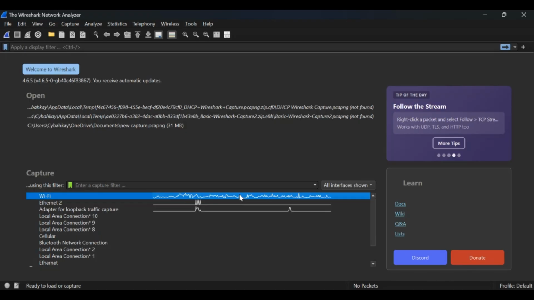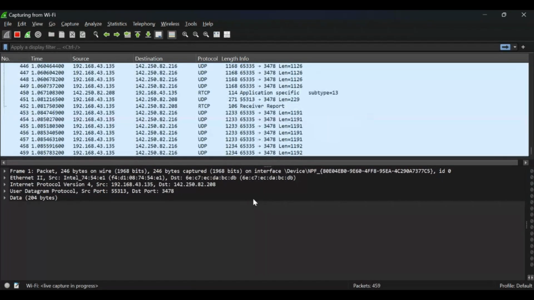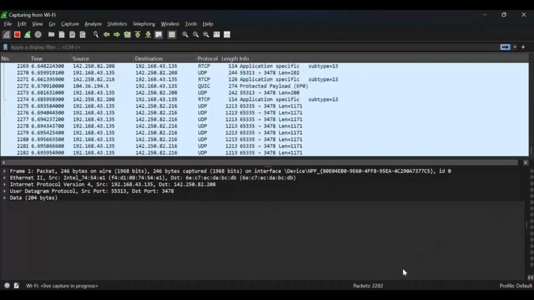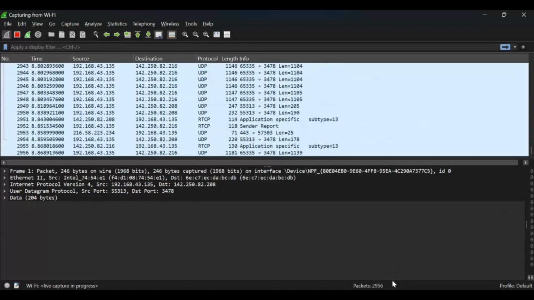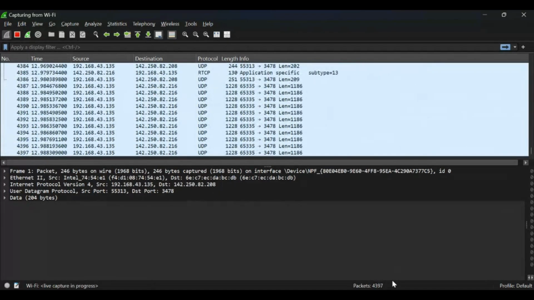Now I'm going to start capturing from Wi-Fi. When I right click, I'll click on start capturing. Now I've started capturing packets. If you check down here, you can see that it's capturing very fast, and all the packets being captured are UDP packets. Let me stop the capturing. Now I will explain everything.